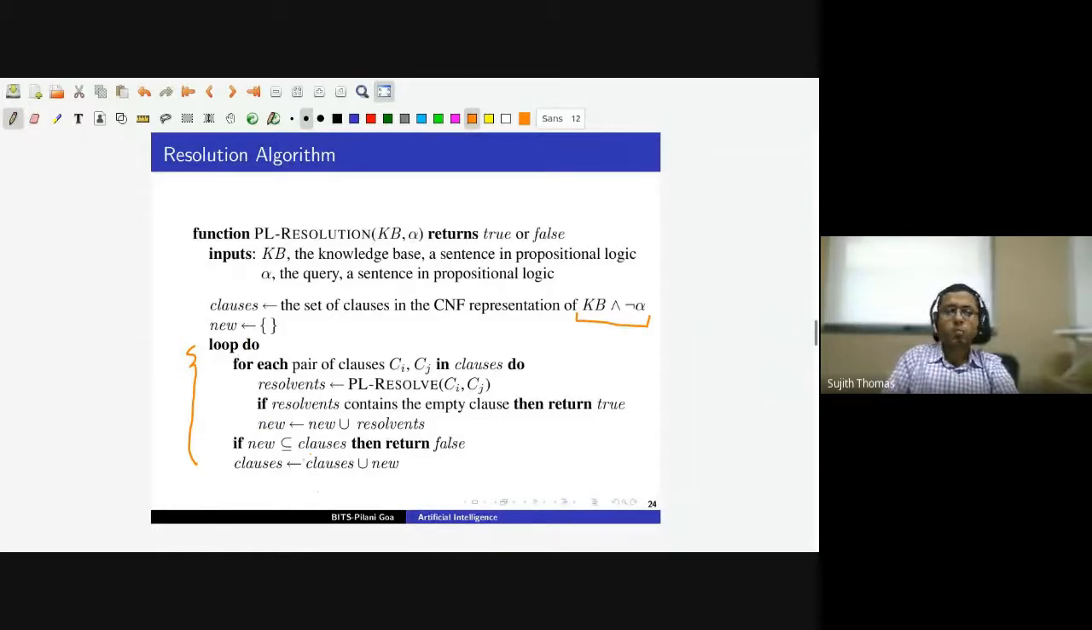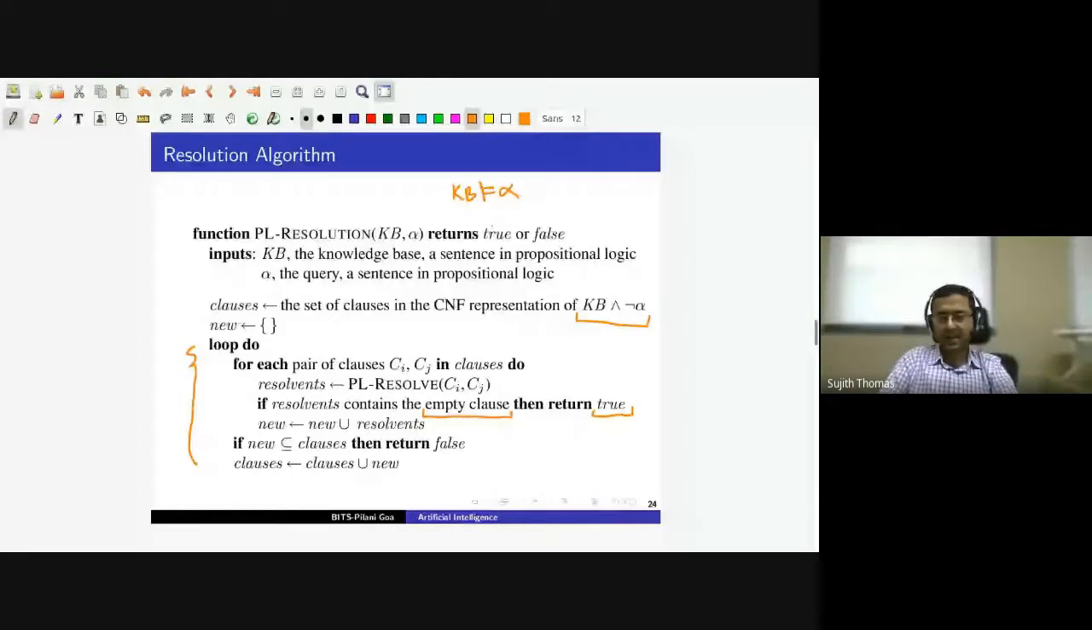And if the resolvent contains the empty clause, so the empty clause is nothing but our box clause. If we are able to derive the box clause, then we return true, which means the knowledge base entails alpha. That is what we were trying to check. So if we are able to derive a box clause, then immediately we can conclude that the knowledge base entails alpha.